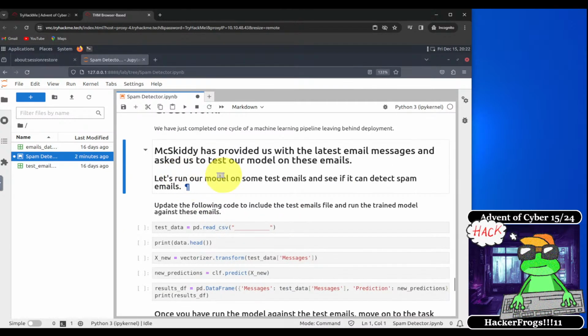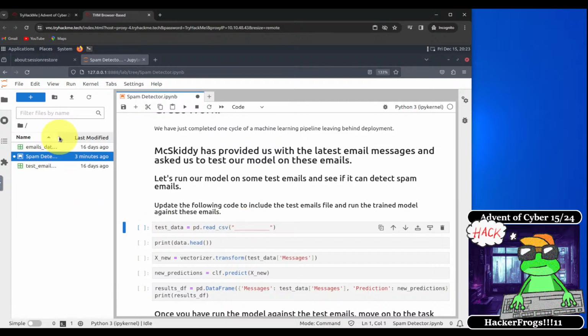So McSkitty has provided us with the latest email messages and asked us to test our model on these emails. Let's run our model on some test emails and see if it can detect spam emails. Okay, so update the following code to include the test emails file and run the trained model against these emails. All right, so we're going to run that. What we need to do here is edit this so that it includes the spam emails.